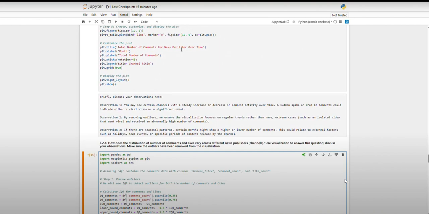And the third one is if there are seasonal patterns. Certain months show a higher or lower number of comments. This could indicate external factors such as holidays and news events. So when there is a holiday, tourism is good in Australia, people are coming to Melbourne, people are watching the hotel videos, so the comments will go up during the summertime. That would be September to March, and then there would be a drop. That means the holidays are gone.